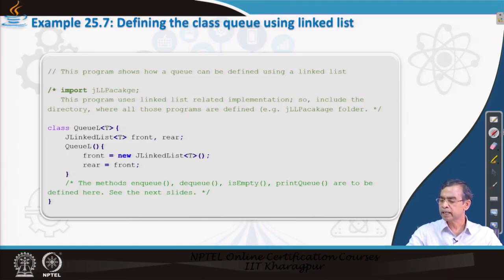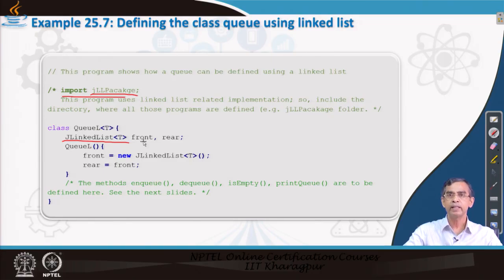Assuming that this class is defined in this package, we should import this package first. This means that all the previous programming for linked list is now added into this program. And as you know, in this package the class JLinkList is defined, and that is also defined generically.